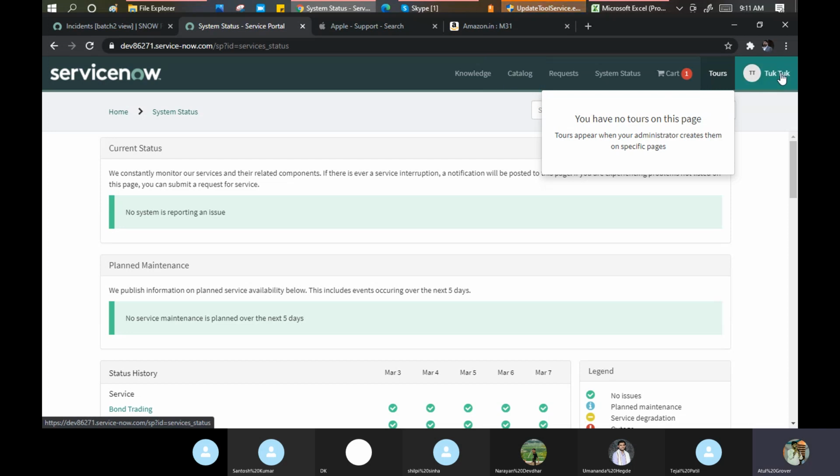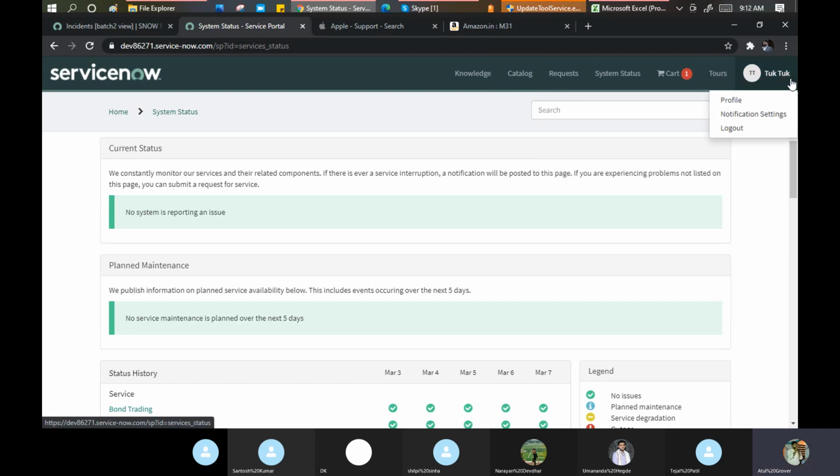Okay, and here last you are able to see the logged in user detail. You can see your own profile, you can set your notifications, and you can log out from the system as well. Okay, any doubt till this point? No. Yes, sir. If I click on the profile, I will be able to see my own profile.